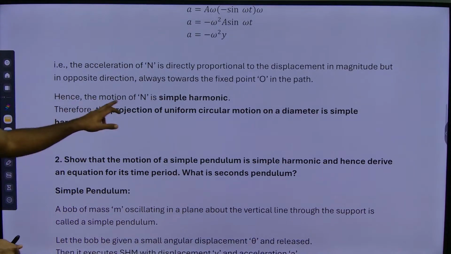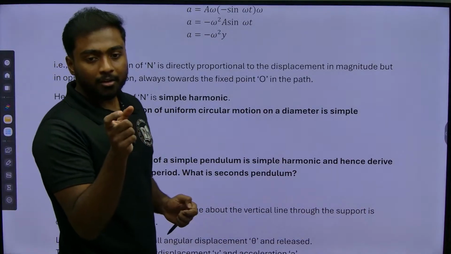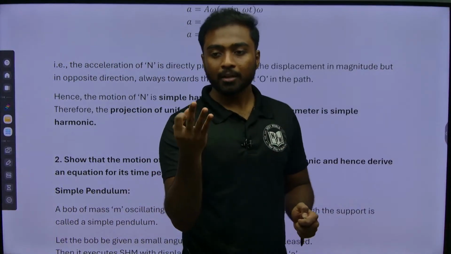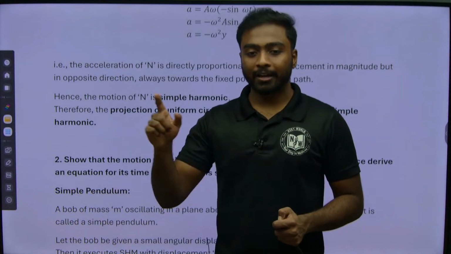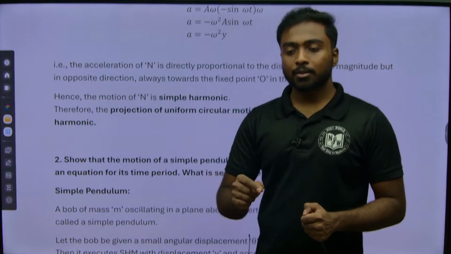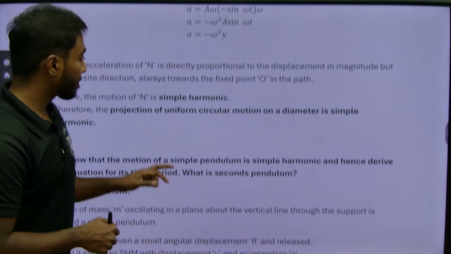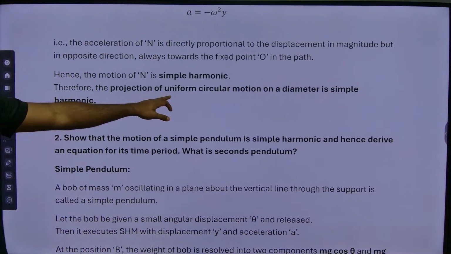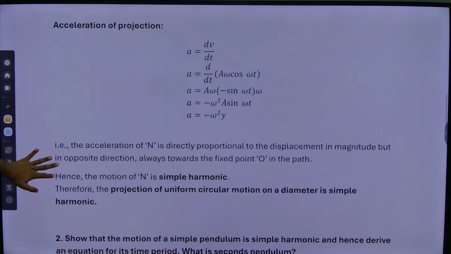So hence the motion of the particle is simple harmonic. We differentiated the displacement equation, we got velocity, again we differentiated, we got acceleration. In that acceleration, it is directly proportional to displacement, but it is negative. So when it is negative, it is directed towards the fixed point. Therefore the projection of uniform circular motion on any diameter is simple harmonic, right? You can take a note of this.